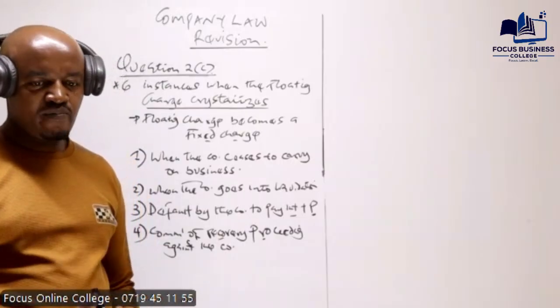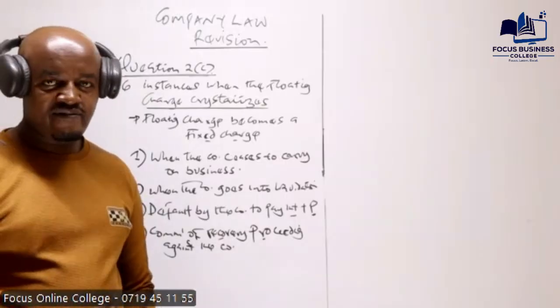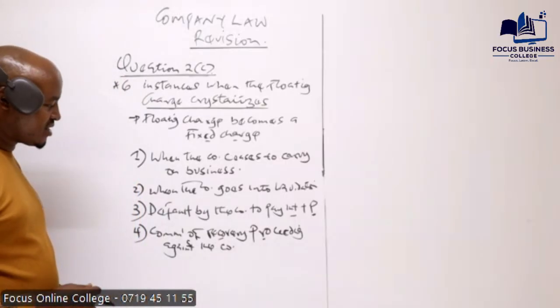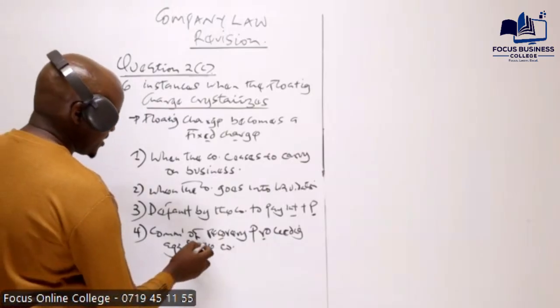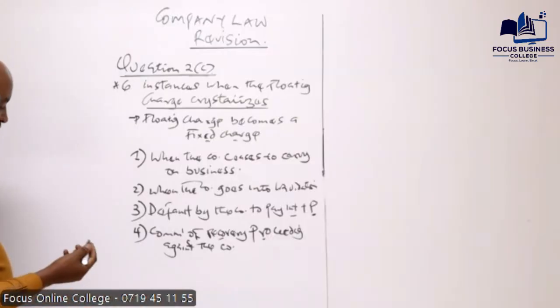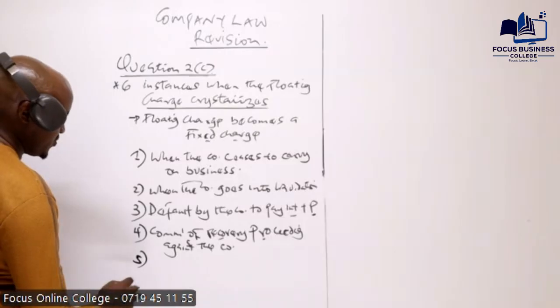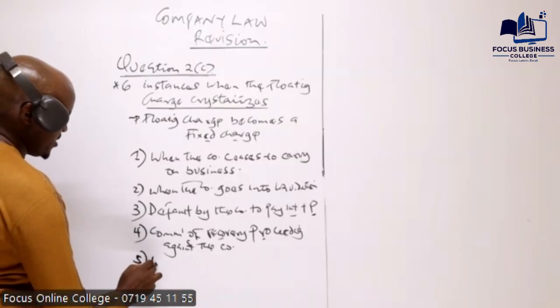The company owes the creditor a certain amount of money, but the company has defaulted in terms of paying those particular debts which are owed to the creditor. So the creditors have already moved now to the court of law. So any floating charge created by the company will do what? Will crystallize.